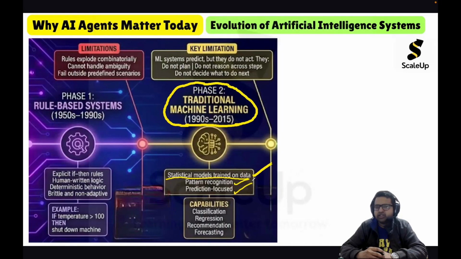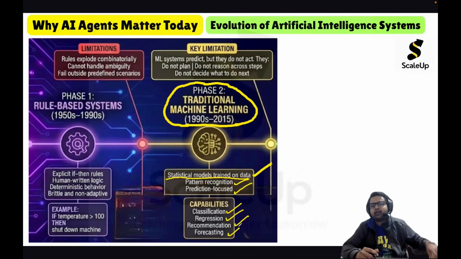Now the capabilities of machine learning systems. Classification: whatever input, they will label it. This input belongs to class A, this input belongs to class B. Regression is predicting a real number. Recommendation means that based on several options, it will pick the two or three most suitable options and recommend those to the user. And forecasting means that based on time series data, we predict some trends. All these are the capabilities of machine learning systems.